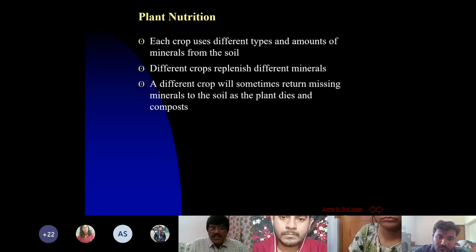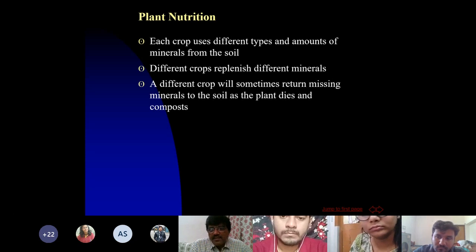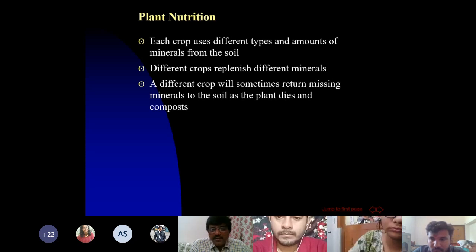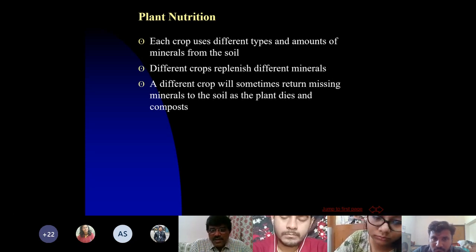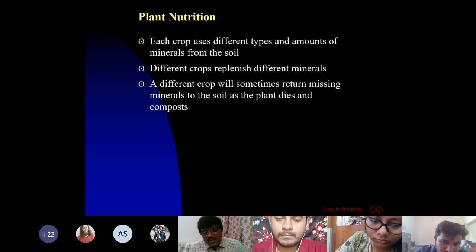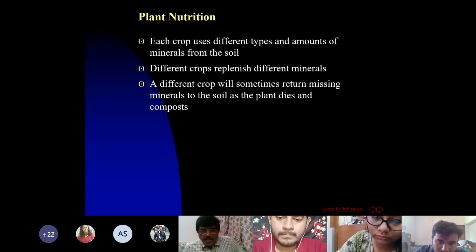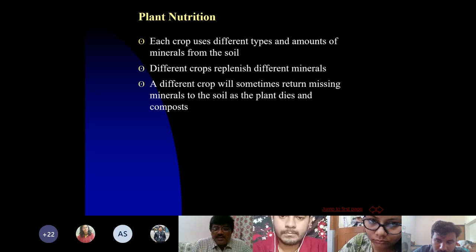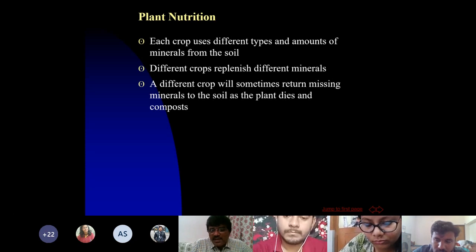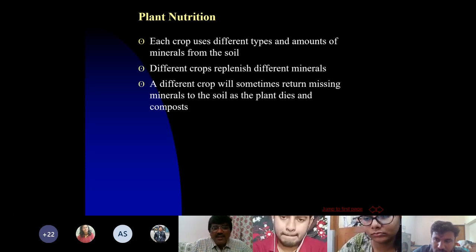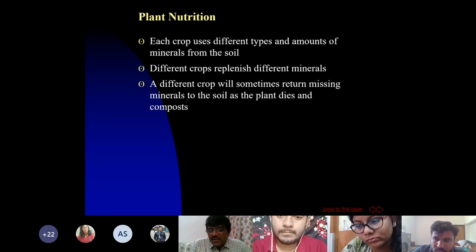Some crops shed their leaves, so they replenish some minerals, because a leguminous crop can go deeper into the soil, and in the deeper part of the soil you have certain nutrients. Those nutrients are sitting idle. They are of no use if you are growing just shallow rooted crops.